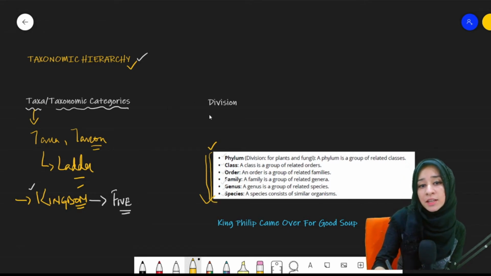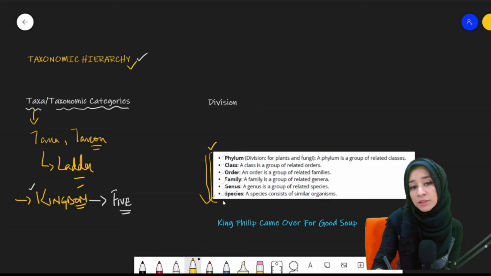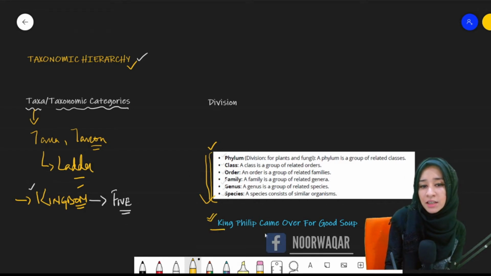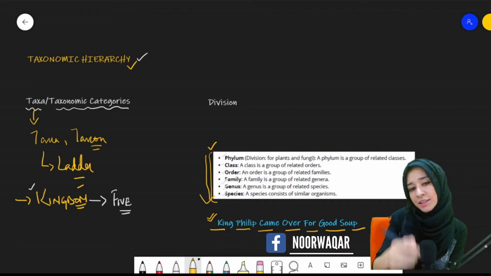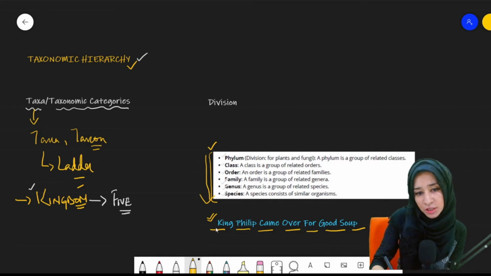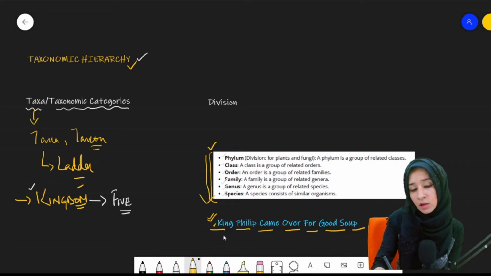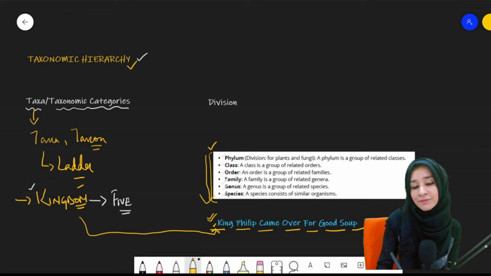In order to remember the order of these groups, there is a line that you can take help from. That is, King Philip came over for good soup. Now, how is it related? If you notice, the first letter of the first word is K, which goes to kingdom.